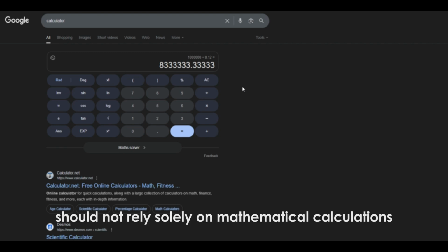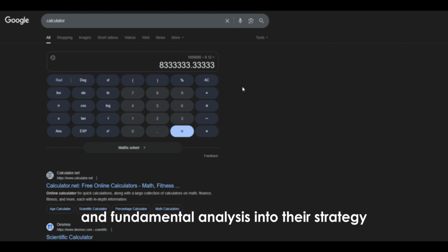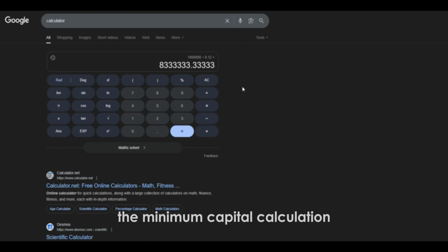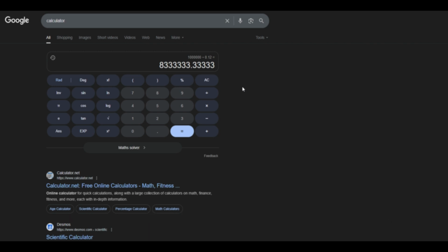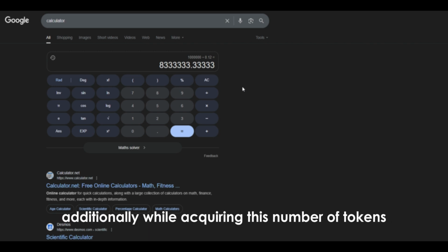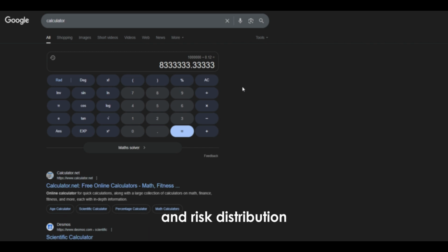Therefore, an investor should not rely solely on mathematical calculations, but should also incorporate technical analysis, market trends, and fundamental analysis into their strategy. The minimum capital calculation required for 8,333,333 Zbcn tokens to reach $0.12 is a starting point, but success must be supported by the right moves at the right time. Additionally, while acquiring this number of tokens, the investor should plan for portfolio management and risk distribution.